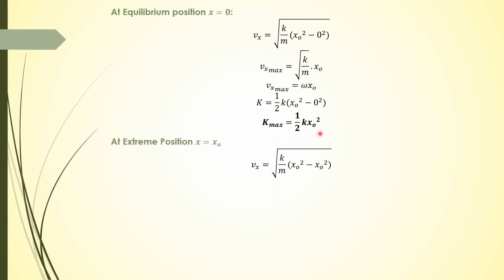Now at extreme position x is equal to x naught, v is equal to under root k upon m into (x naught square minus x naught square). So it is under root k upon m into 0, which is 0. So this is the minimum energy, and we already explained extreme position as the point where velocity is 0. And kinetic energy is also 0, as the velocity of the body is 0.